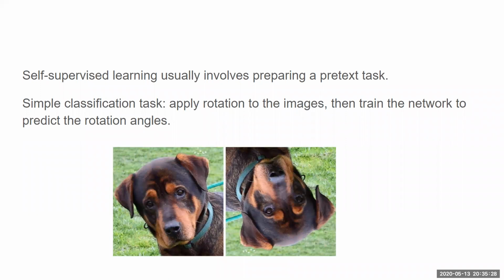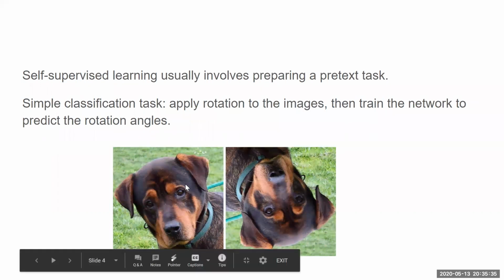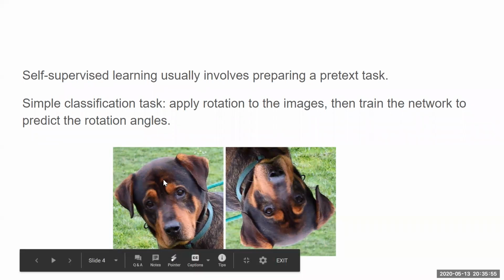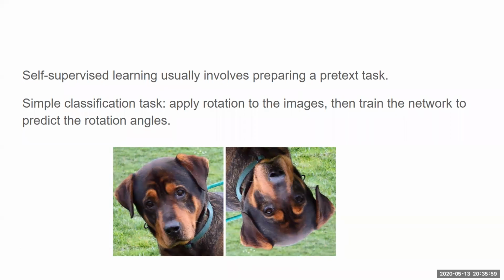Just one example of a self-supervised learning pretext task: you have an image which is not labeled. All you want to do is rotate it by a certain angle and then make the model predict the angle that you have rotated it by. So this is a very simple classification problem. I can have 4 categories, say 90 degrees, 180 degrees, 270 degrees, and 360 degrees. And I can just start rotating images and ask the model to predict what the rotated angle is.